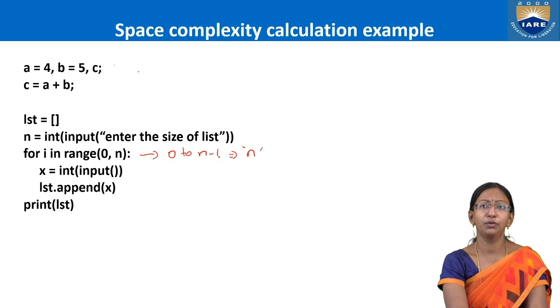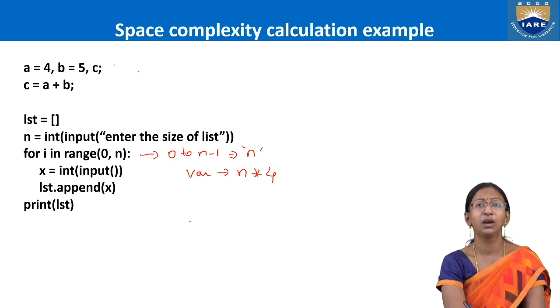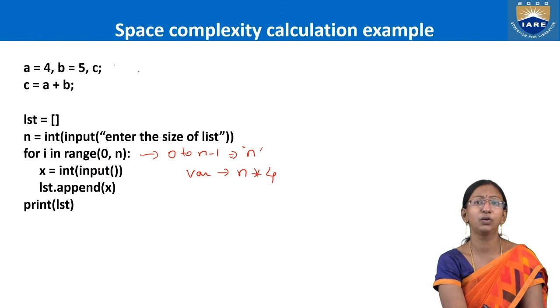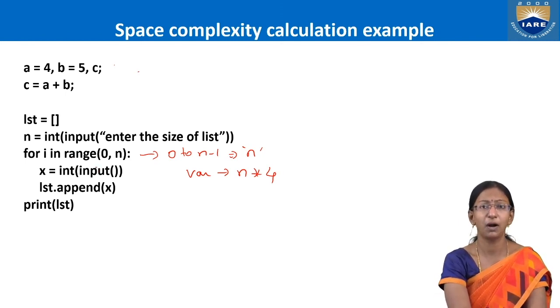For all n number of times, how many variables am I going to read? n number of variables. Am I right? So each and every variable takes how many bytes? 4 bytes, because all are integers. Have a look: x is equal to int of input, that means I am reading integers. That is sure.